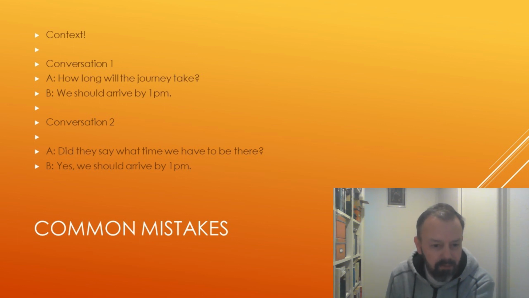So if it was conversation 1, I would say it like this: we should arrive by 1 p.m. In conversation 2, we should arrive by 1 p.m. Conversation 1, we should arrive by 1 p.m. Conversation 2, we should arrive by 1 p.m. So I'm not sure how much of a difference you can hear in those two intonations, but it's another interesting part of auxiliary verbs.